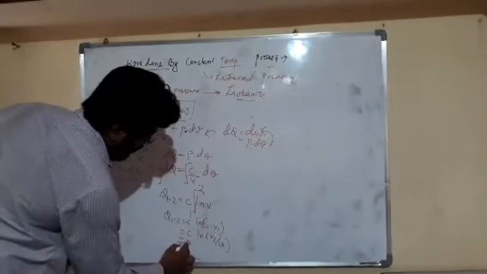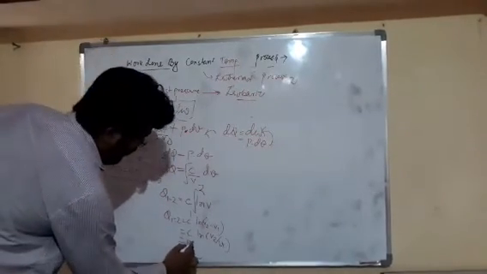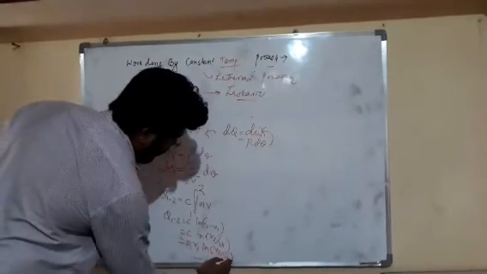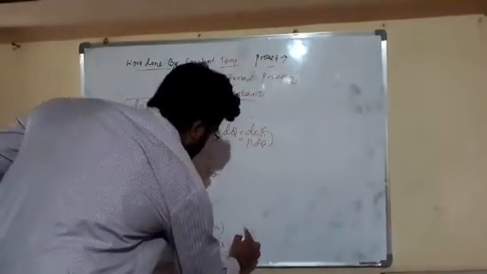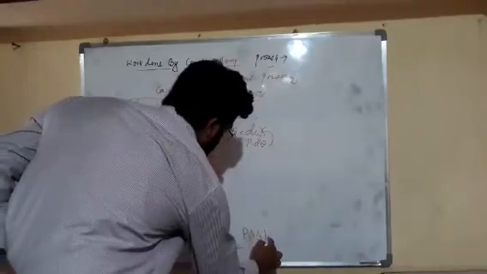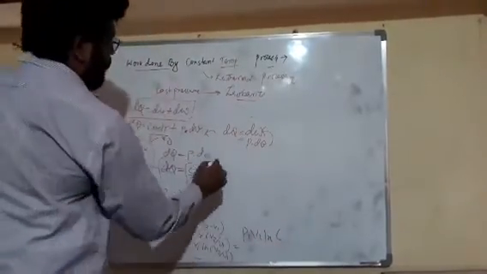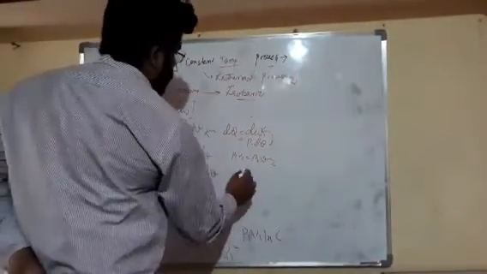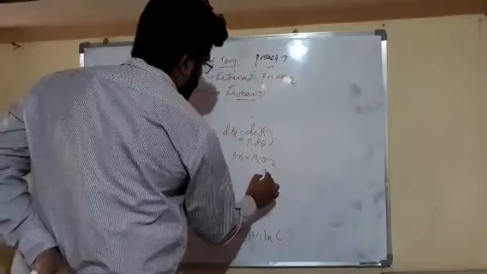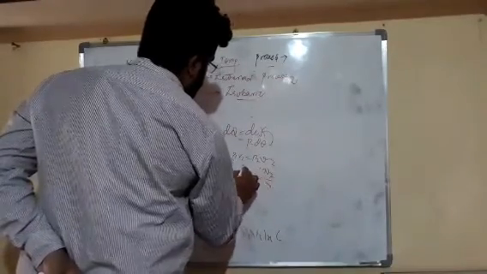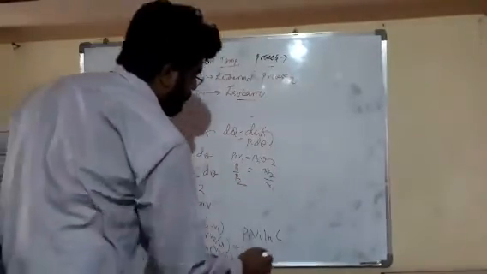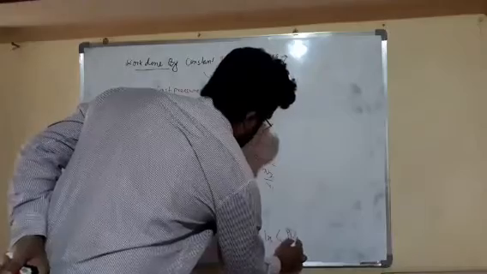Here C is equal to P1 V1, so we write P1 V1 ln V2 upon V1. Since P1 V1 is equal to P2 V2, V2 upon V1 is equal to P1 upon P2. So in place of V2 upon V1, we can write P1 upon P2.